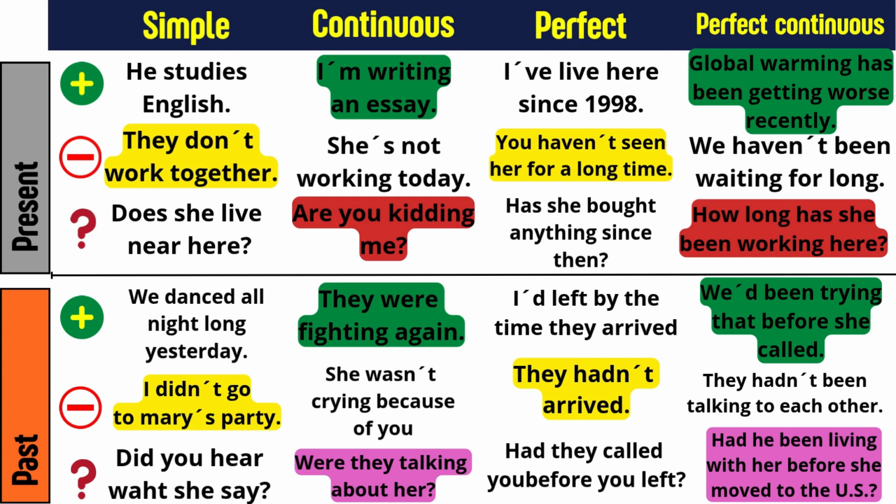And again, here we use the auxiliary had or the negative option hadn't. Don't forget to use been. So I had been, you had been, we had been. And then it's a continuous tense, so we need to use the ing. For example, I had been trying, you had been trying, she had been working, he had been working, etc.